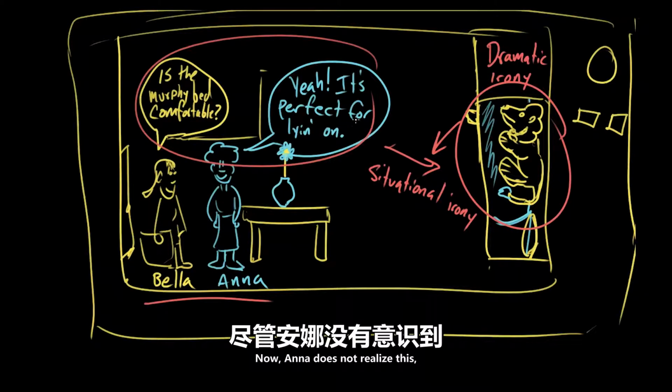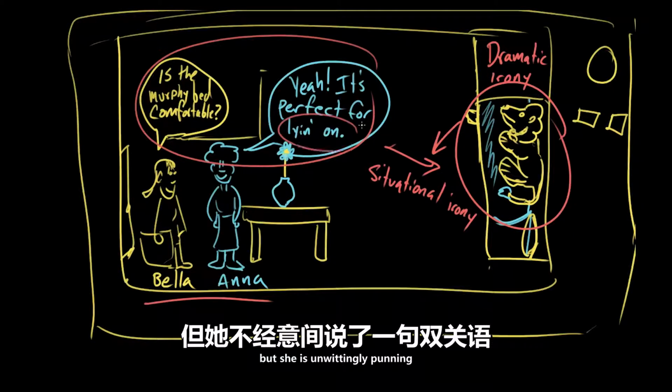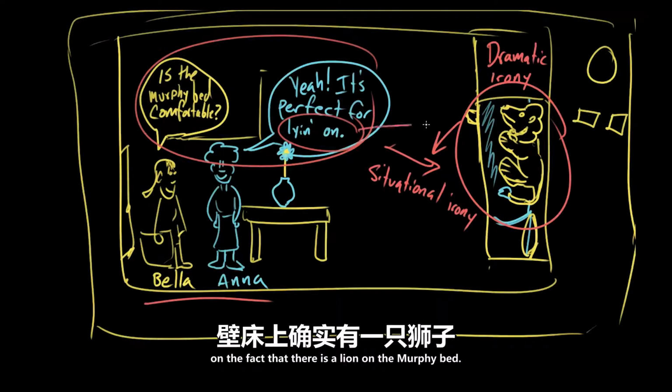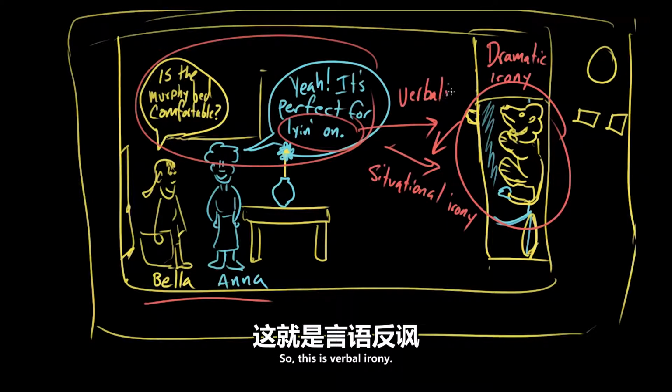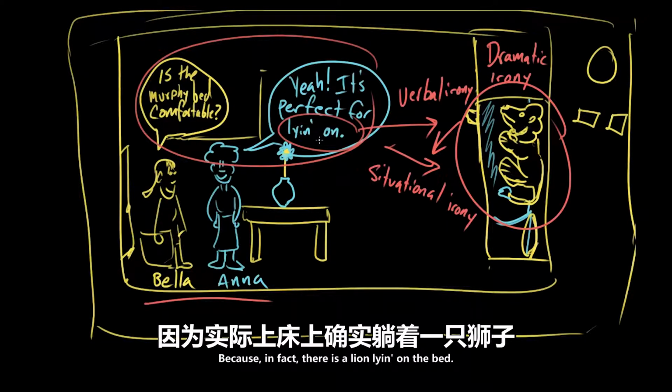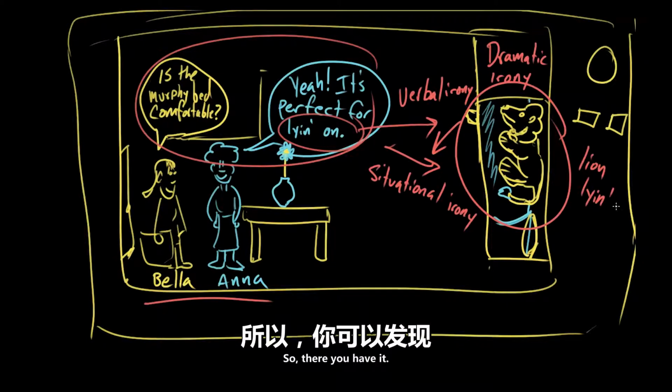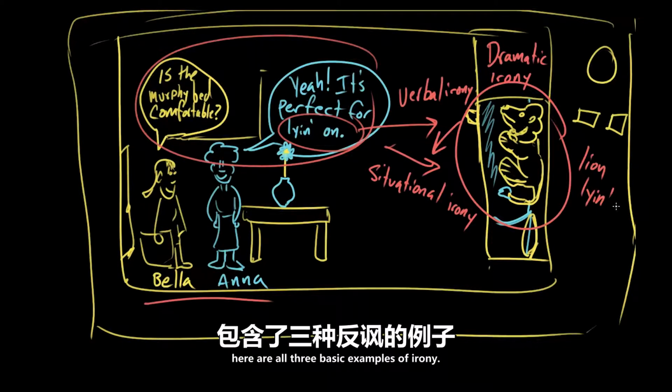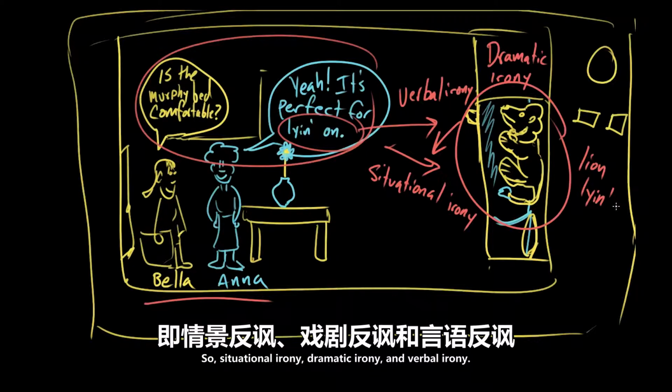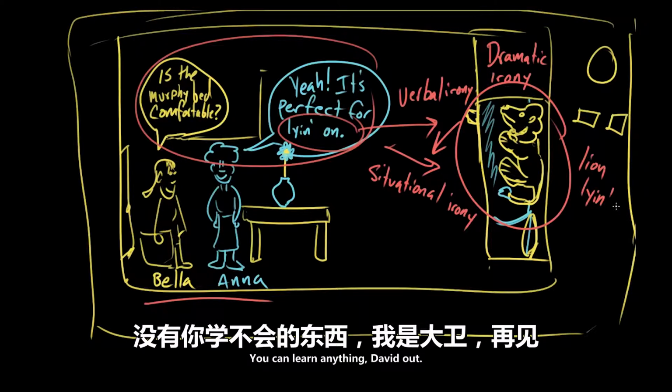Now, Anna does not realize this, but she is unwittingly punning on the fact that there is a lion on the Murphy bed. So this is verbal irony. Because, in fact, there is a lion on the bed. So there you have it, encapsulated in one ridiculous case. Here are all three basic examples of irony. So situational irony, dramatic irony, and verbal irony. You can learn anything. David out.